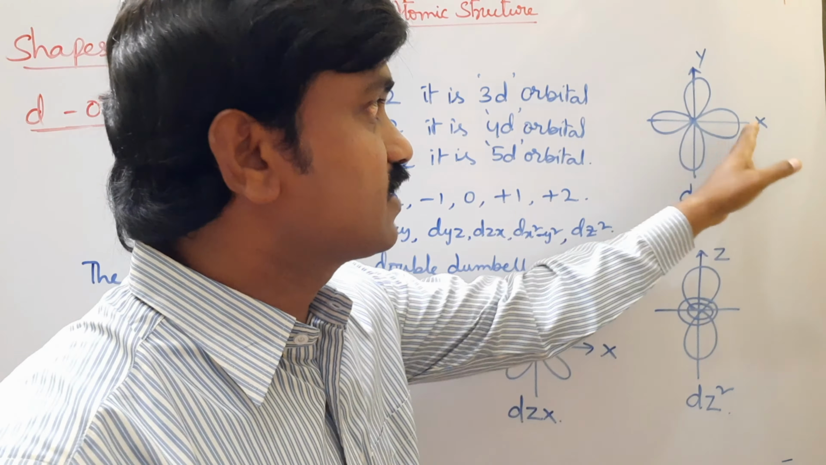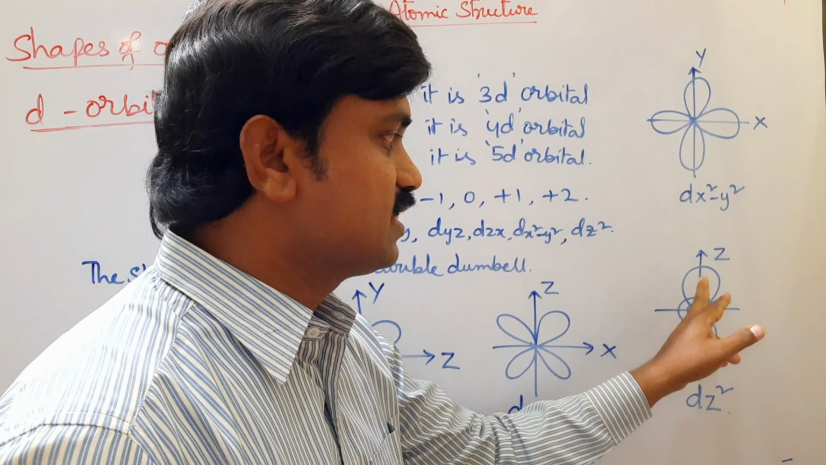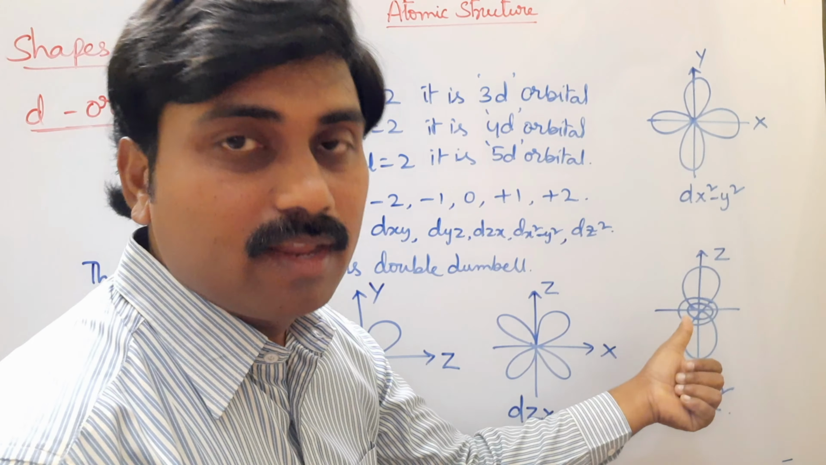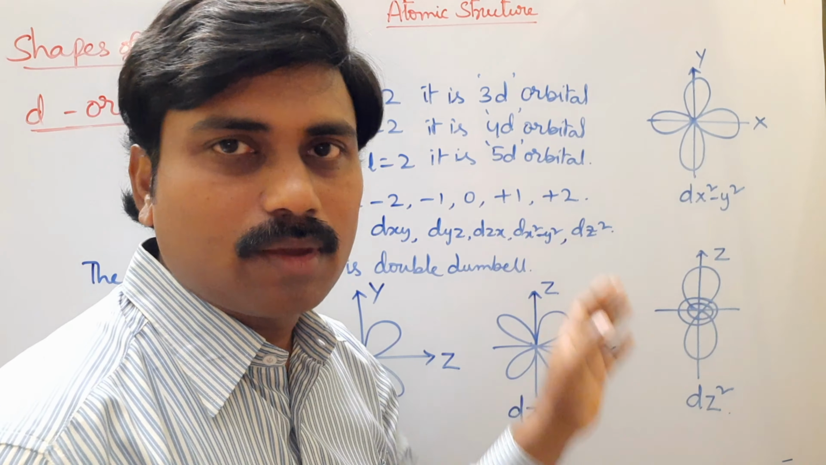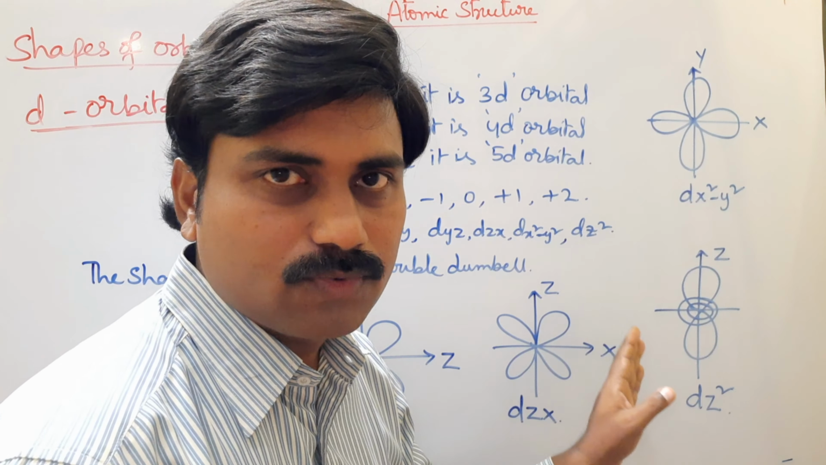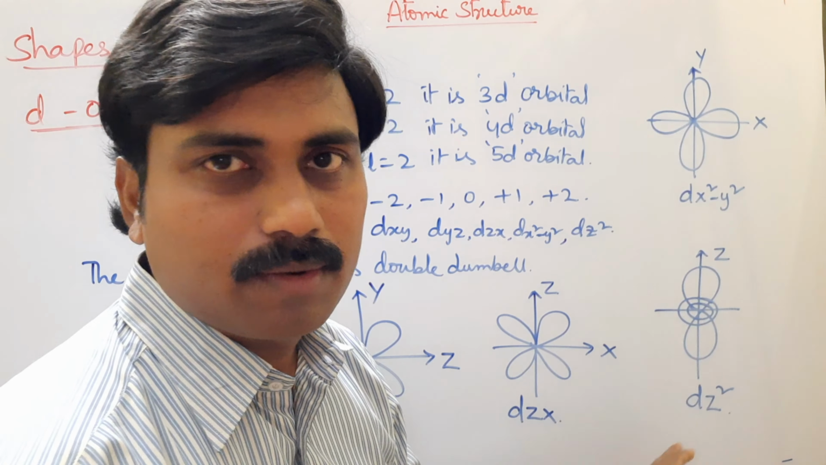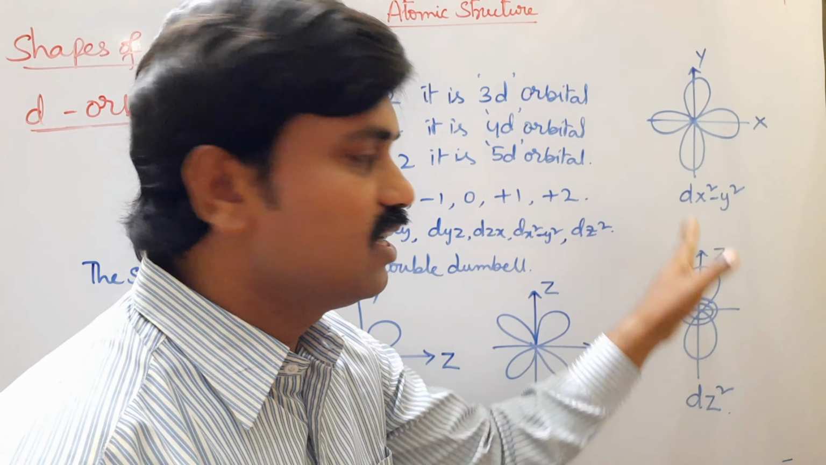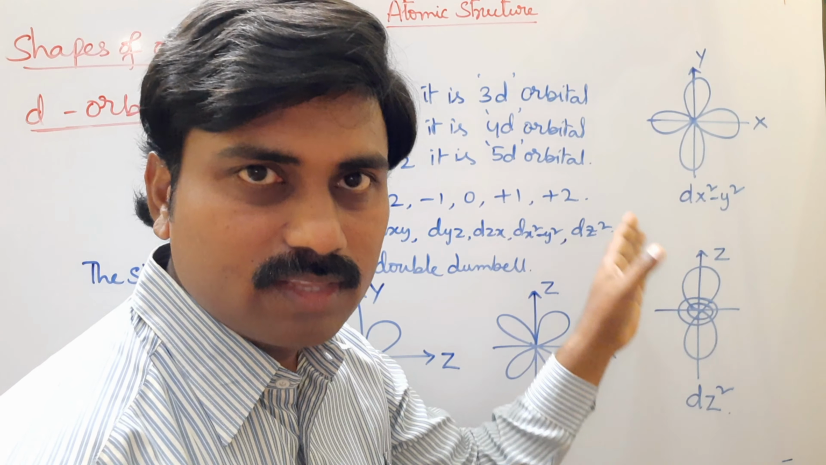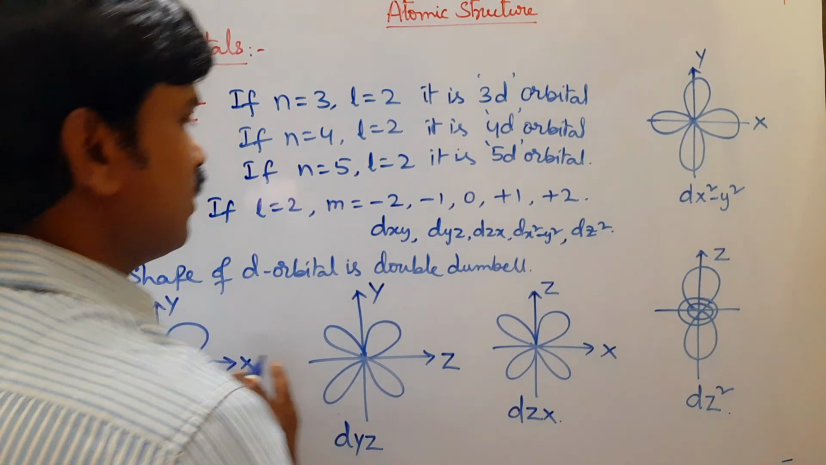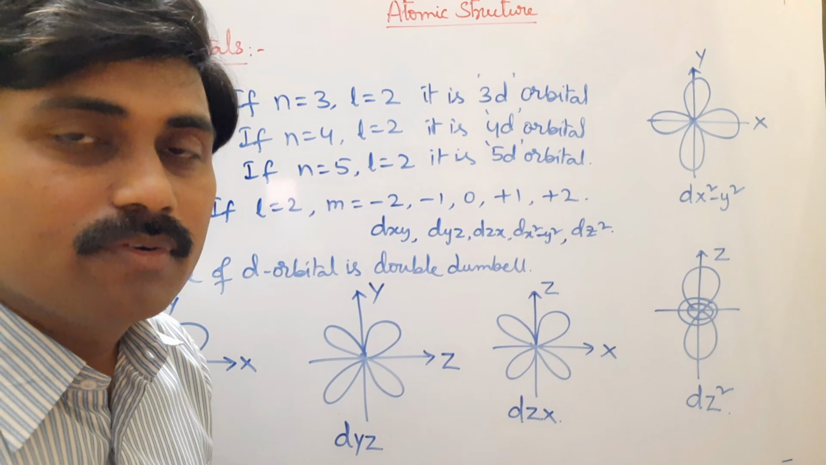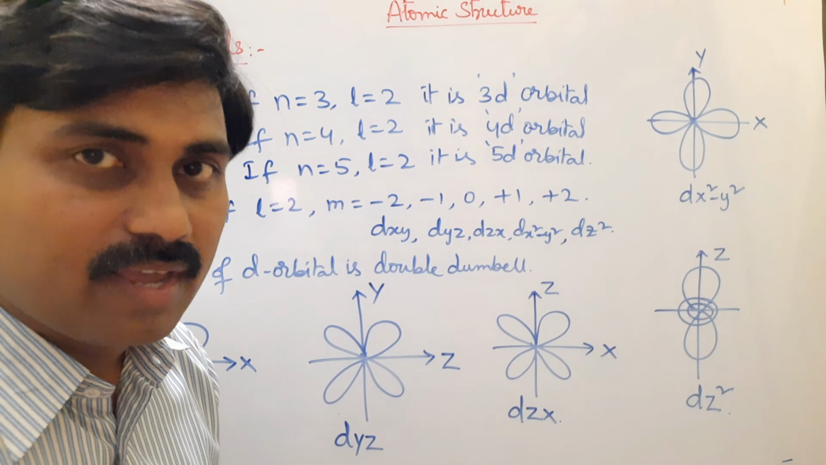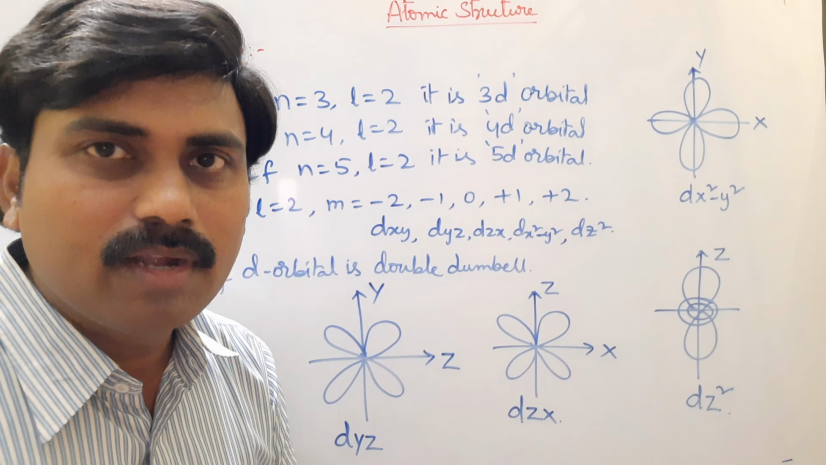In case of dz square orbital, the main lobe is laid on the z-axis, and also in the middle a spherical ring is circulated. So this is the dz square orbital. This is the shape of dz square orbital. Mainly lobes are laid on the z-axis. So these are the 5 degenerate orbitals. So these are the structures of d orbital. So finally the shape of d orbital is double dumbbell.